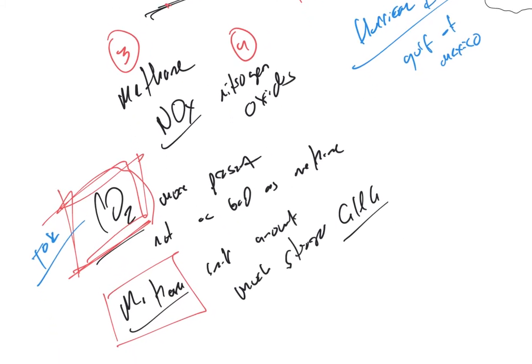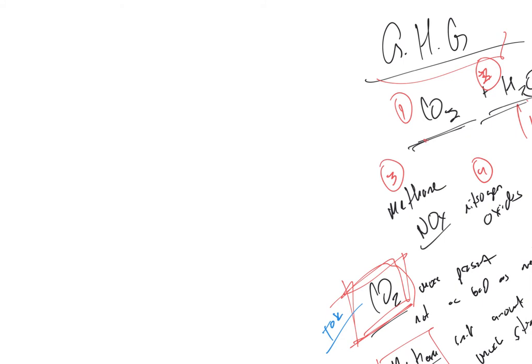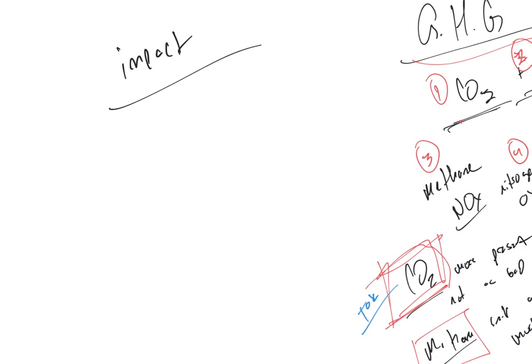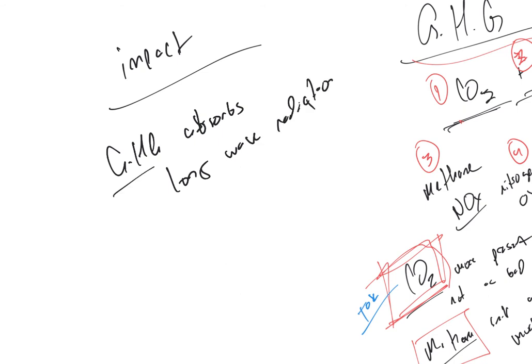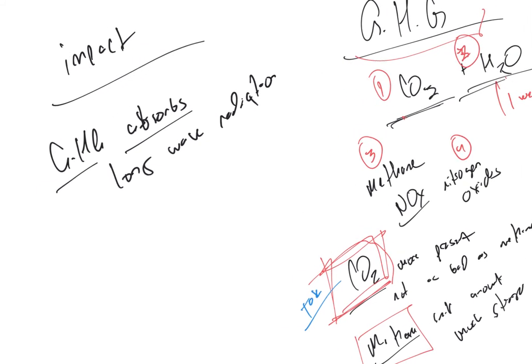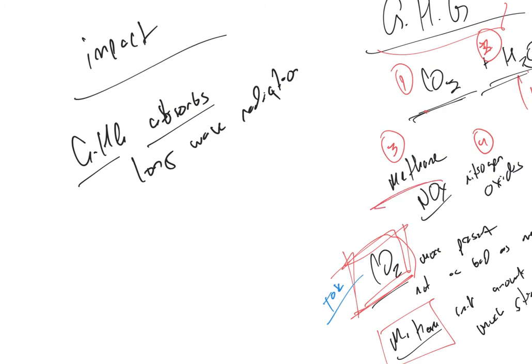Okay. So now, the next thing we have to know is the impact. Simply what the greenhouse gas does is absorb long wave radiation. That's what they do. Each of these gases has a different ability, right? Methane has a better ability to absorb long wave radiation than CO2.